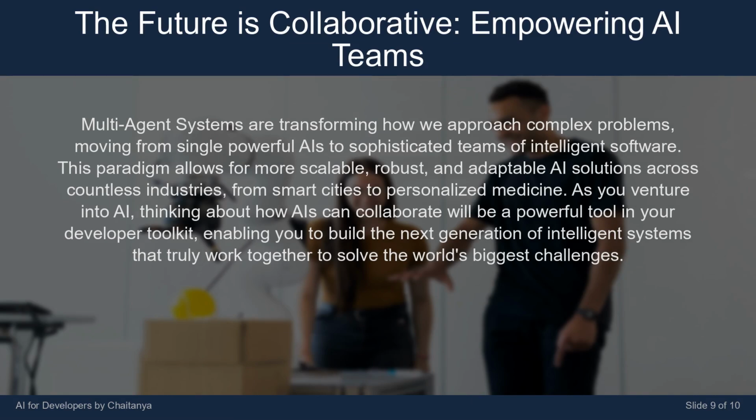Multi-agent systems are transforming how we approach complex problems, moving from single powerful AIs to sophisticated teams of intelligent software. This paradigm allows for more scalable, robust, and adaptable AI solutions across countless industries, from smart cities to personalized medicine. As you venture into AI, thinking about how AIs can collaborate will be a powerful tool in your developer toolkit, enabling you to build the next generation of intelligent systems that truly work together to solve the world's biggest challenges.